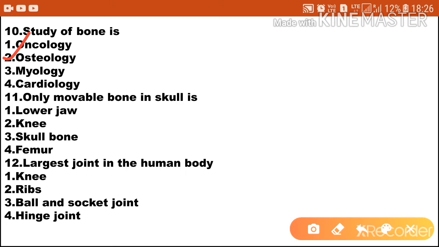Next one, the only movable bone in the skull is option 1 lower jaw, option 2 knee, option 3 skull bone, option 4 is femur. So the only movable bone in the skull is the lower jaw. Option 1 is the correct answer.